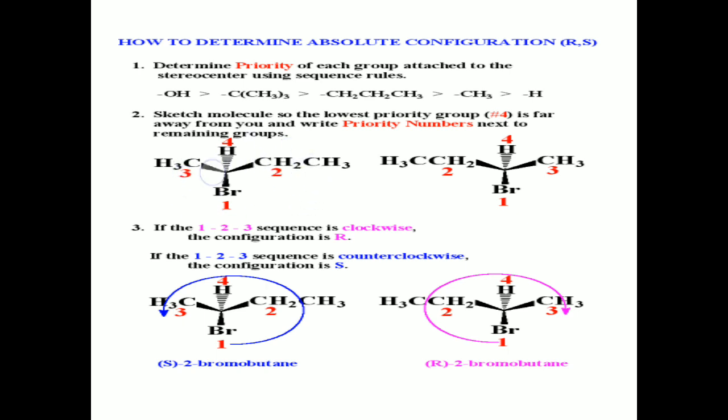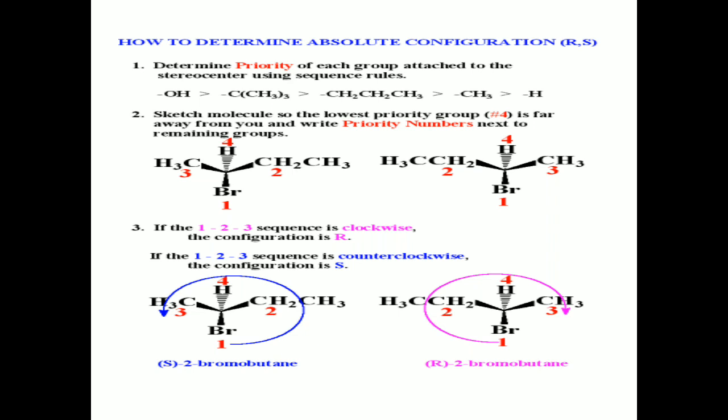This is Fischer projection formula. And then we have to keep the lowest priority group away from the viewer. Here, one molecule is represented in Fischer projection formula, in which hydrogen is the lowest priority group. After completing this slide, we are going to discuss the rules to be followed while giving the priorities to the groups on chiral carbon.